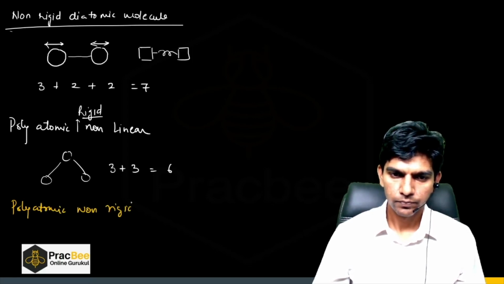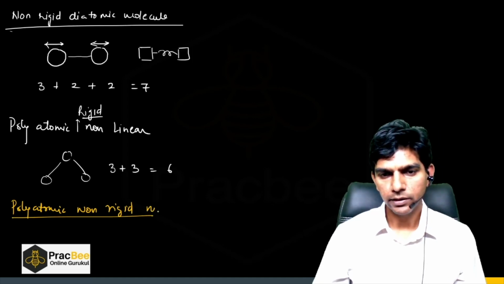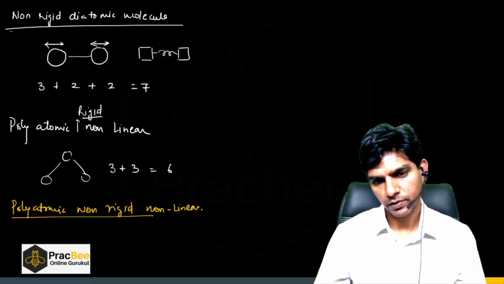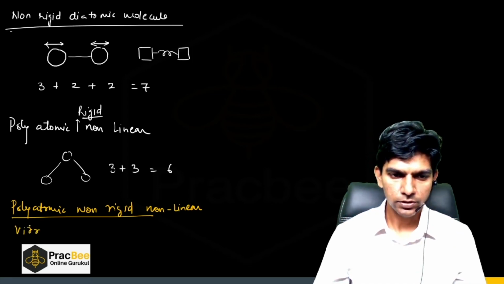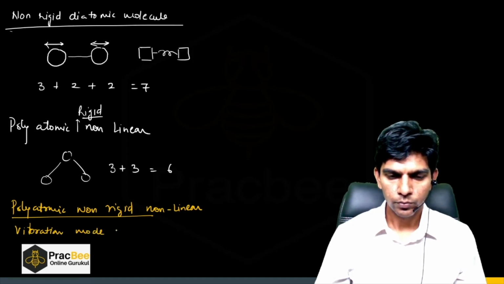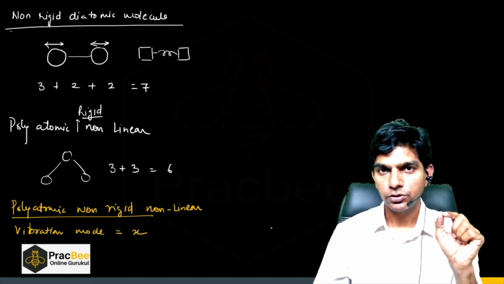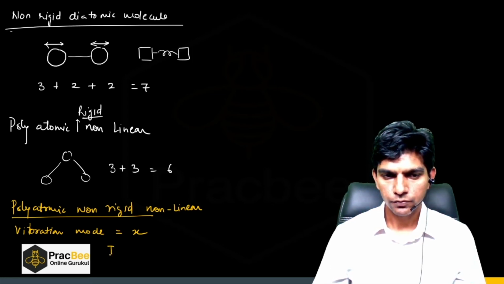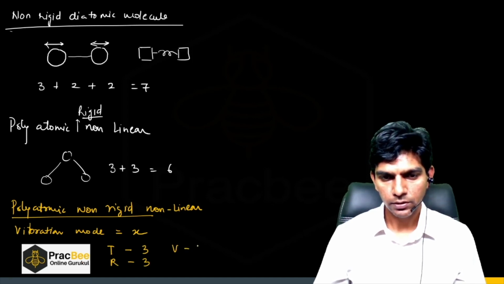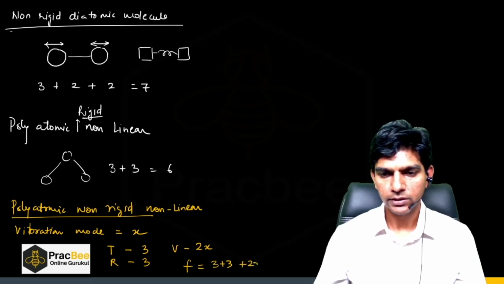Polyatomic, non-rigid, non-linear, and we are given the vibrational mode as X. For every vibrational mode, there are 2 degrees of freedom. So for translation it will be 3, rotation will be 3, and vibrational will be 2 times X. So how many degrees of freedom will there be? 3 plus 3 plus 2x.